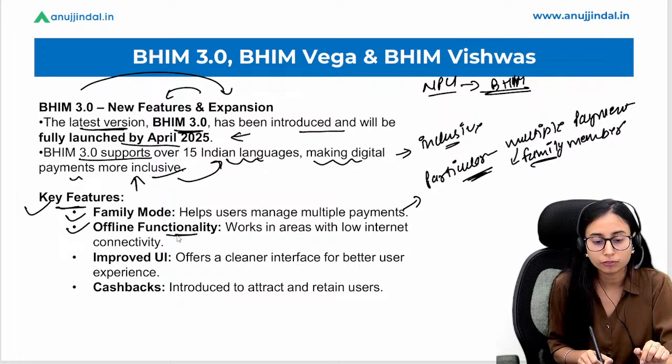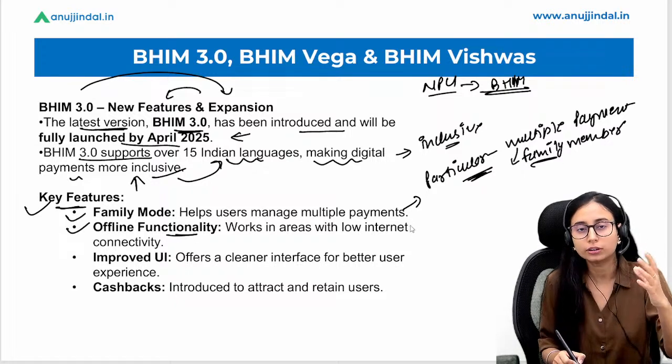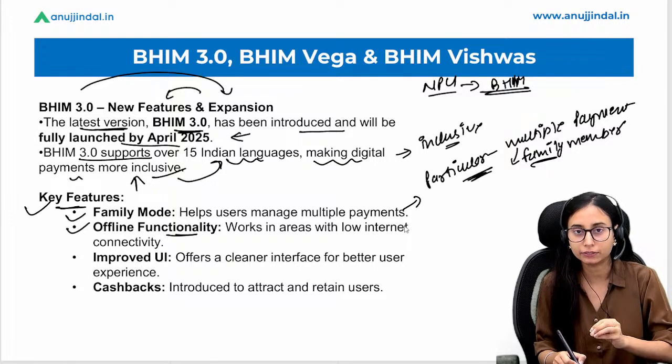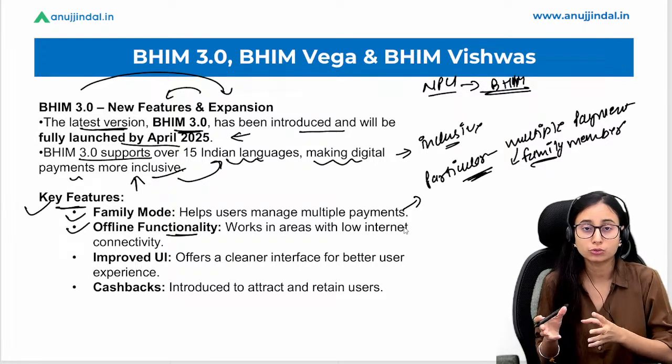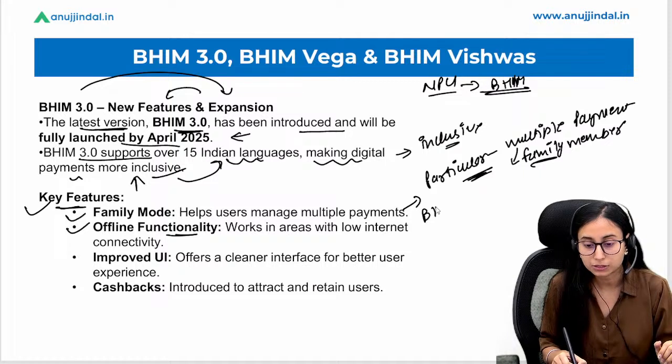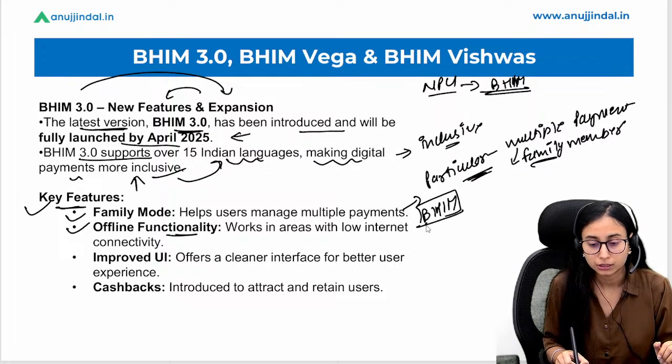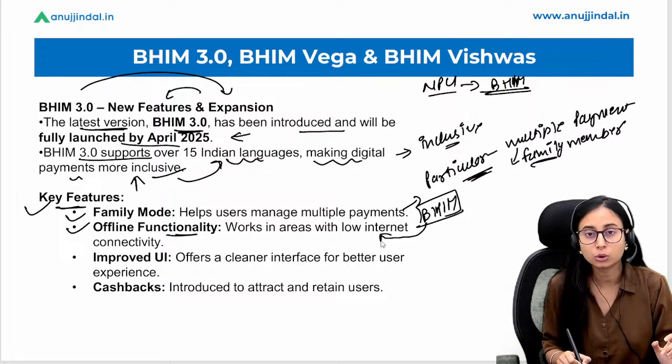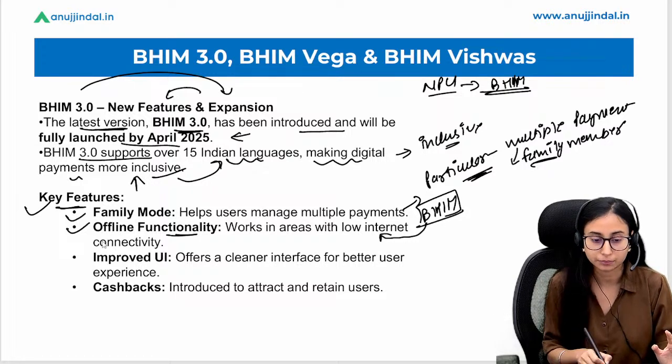Then we have offline functionality. We know we already have low internet connectivity support with UPI Lite and so on and so forth, but we are going to introduce it in the BHIM app as well, wherein they can make digital payment transactions in a low internet or zero internet area.